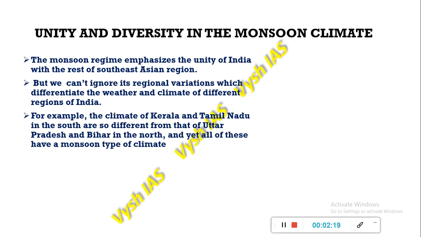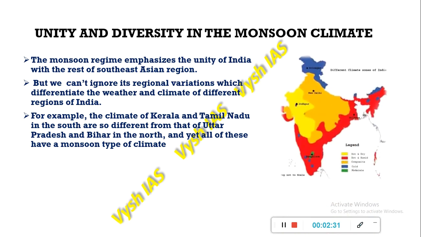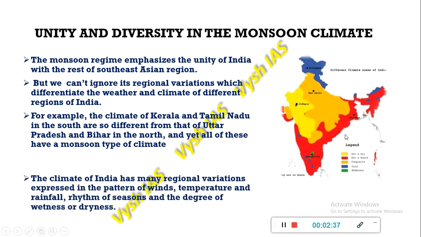For example, the climate of Kerala and Tamil Nadu will not be the same as that of Uttar Pradesh and Bihar in the north. But at the end of the day, all of these have a monsoon type of climate. You can see in this diagram, briefly they are telling us.